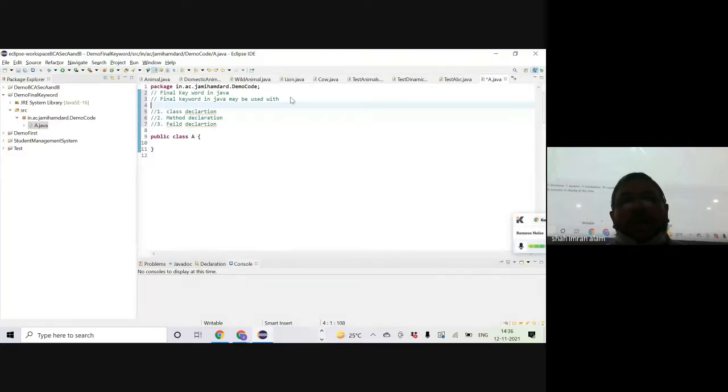However, the underlying understanding of final as a keyword and what it means within the language, the underlying concept remains the same. But how it will be affecting when it is declared with the class or with the method or the field, that varies.